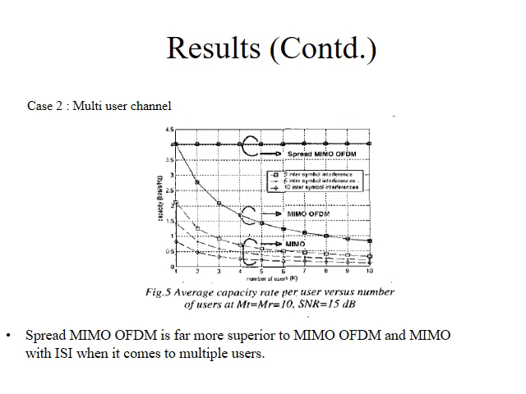What's interesting to note is that the capacity of the MIMO OFDM system reduces as the number of users increases. This is because when more than one user competes for the same subcarrier, the symbols from two different users might overlap and thus cause interference. This does not happen in the case of spread MIMO OFDM because every user is assigned a unique pseudo-random code using which he can decode his symbols.